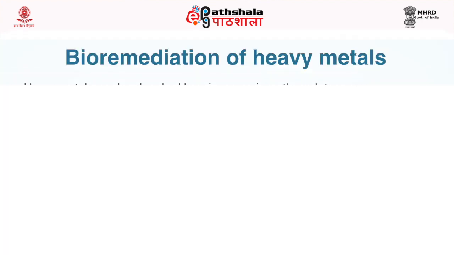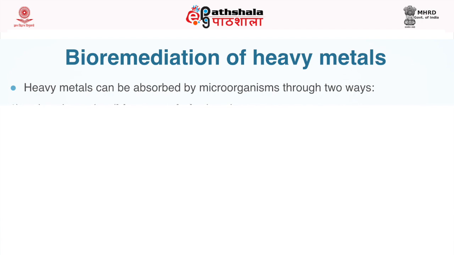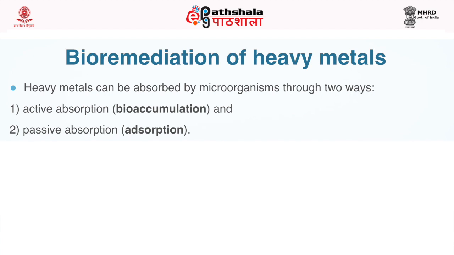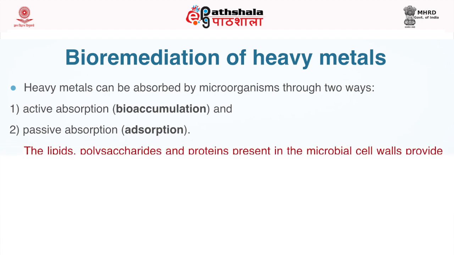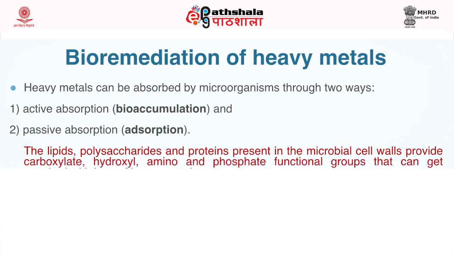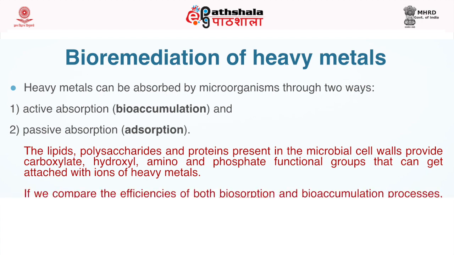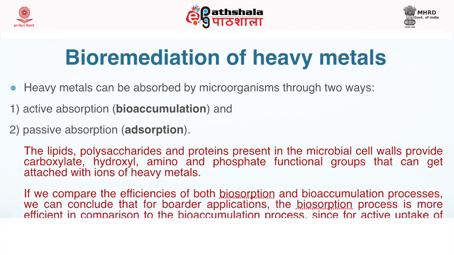Now let me see bioremediation of heavy metals in a little more detail. Heavy metals can be absorbed by microorganisms in two ways: by active absorption, which is called bioaccumulation, and by passive absorption, which is called adsorption. The lipids, polysaccharides and proteins present in the microbial cell walls provide carboxylate, hydroxyl, amino and phosphate functional groups that can get attached to ions of heavy metals.